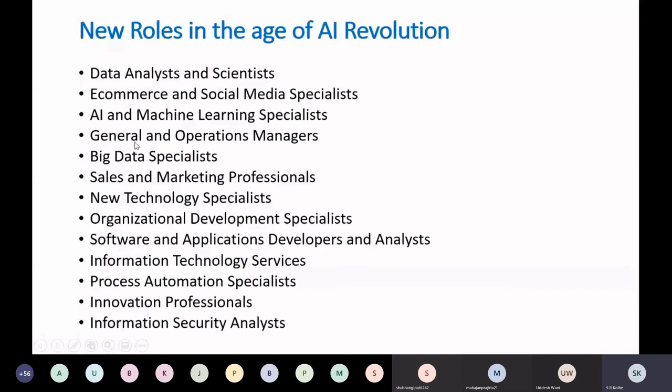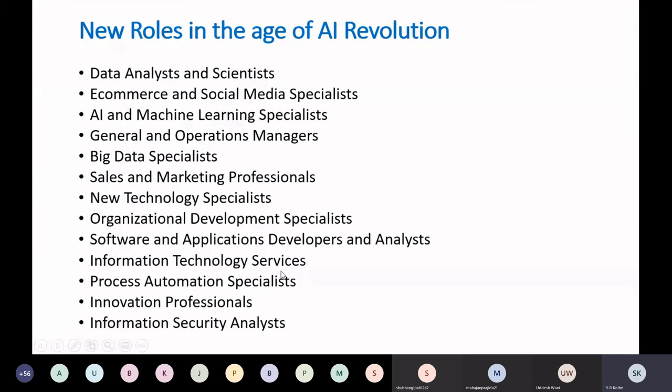Then general and operations managers, which requires knowledge of AI. Big data specialist, you will find there is a requirement. Sales and marketing professionals, they need to have knowledge of AI nowadays. New technology specialist, organizational development specialist, software and application developers and analysts. All these roles require knowledge of artificial intelligence.